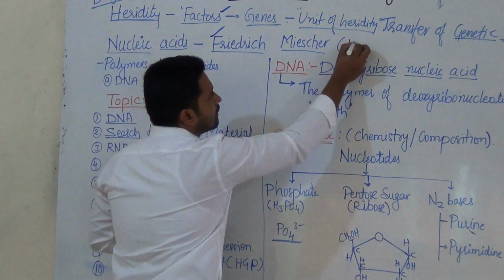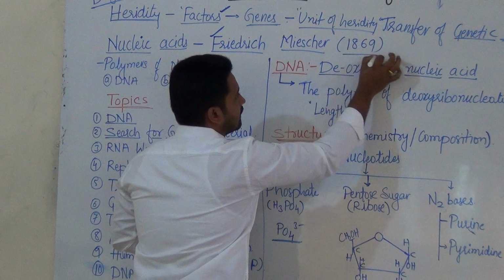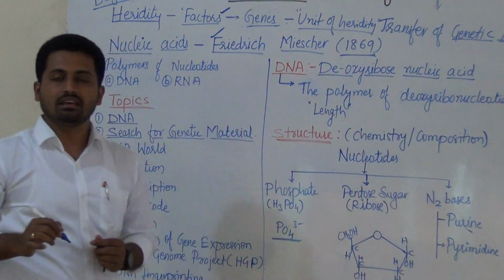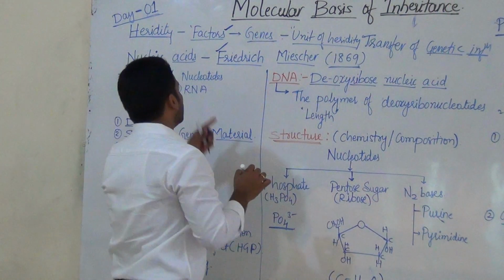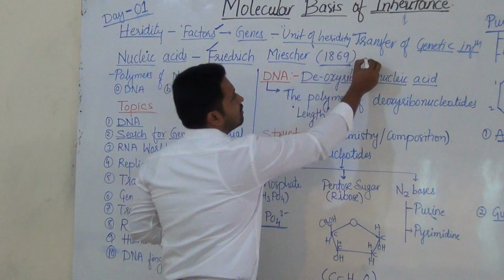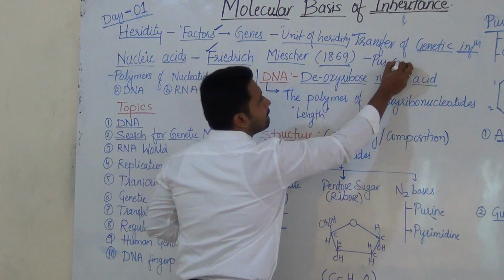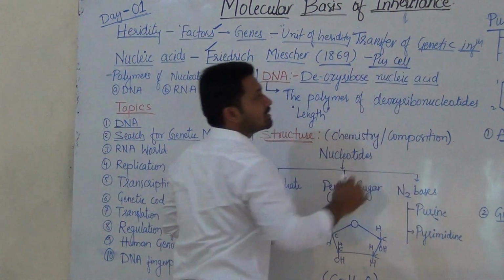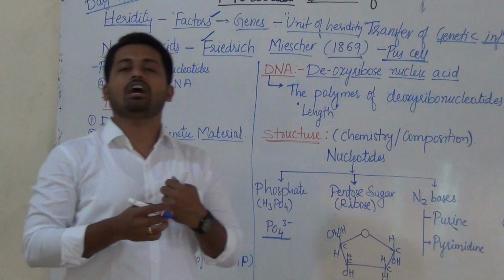In the year 1869, he first discovered this substance from a pus cell, the wound damaged part.